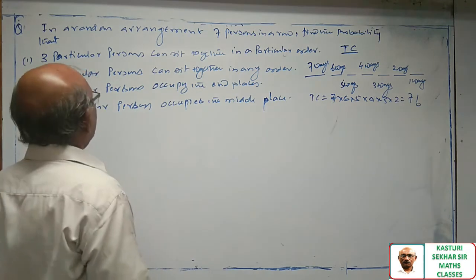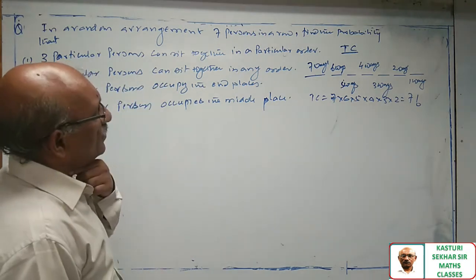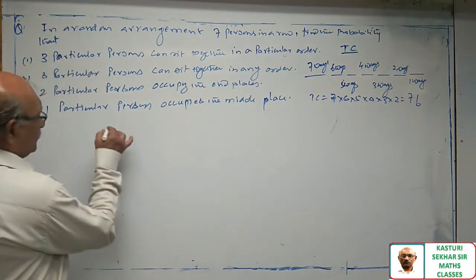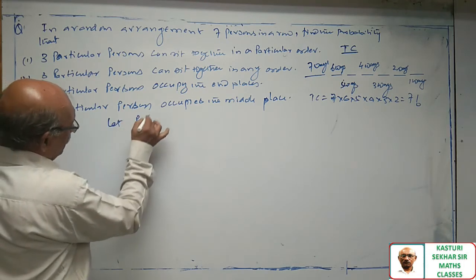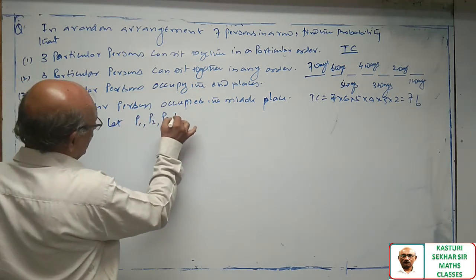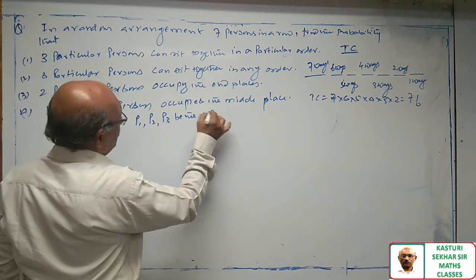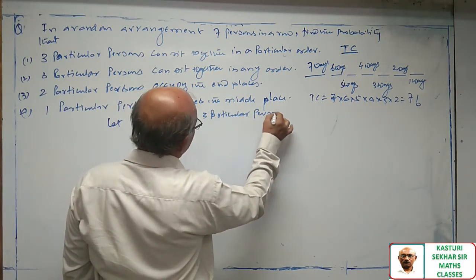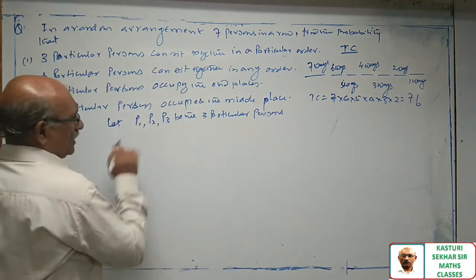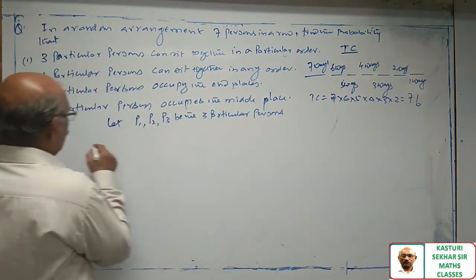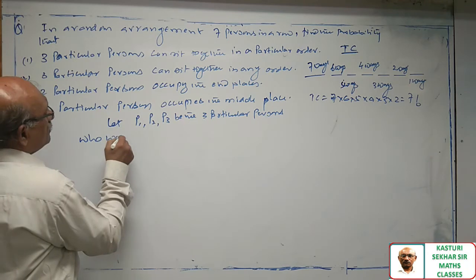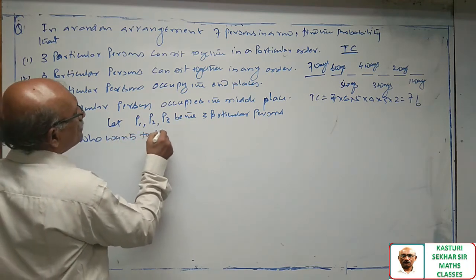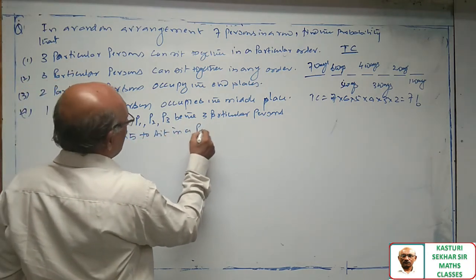Let's go for the first one. Three particular persons sit in a particular order. Let P1, P2, P3 be the 3 particular persons who want to sit in a particular order.